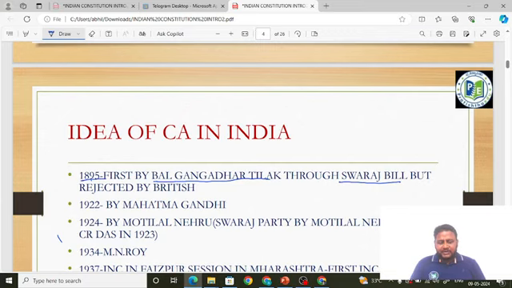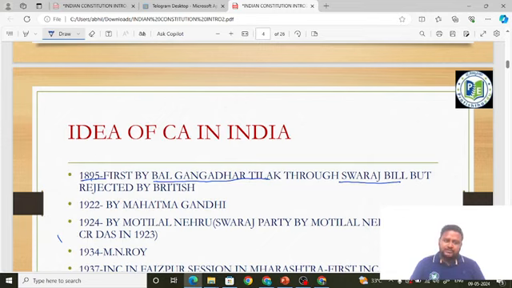Next, in 1919-1920 some important events were going on, that is Khilafat movement and also non-cooperation movement. Non-cooperation movement began in 1919-1920. But in 1921 an incident happened, that is Chauri Chaura incident where violence broke out in a police station. Gandhiji always propagated non-violence through Satyagraha. But he got disappointed when a police station was burnt out by the Satyagrahis in Chauri Chaura in Uttar Pradesh. He was deeply disappointed. So what did he do? He called off the non-cooperation movement.